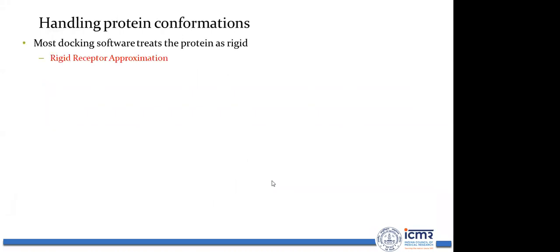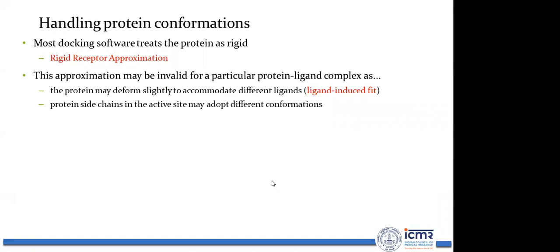Once you have the protein and ligand ready, you have to handle the protein and ligand conformation. Most docking software treat the protein as rigid. They approximate the protein as rigid because protein is a large molecule. If you define the complete protein as flexible, it will be very difficult to go for docking. But some software define the active site as flexible, such as the induced fit docking protocol, where flexibility is allowed.